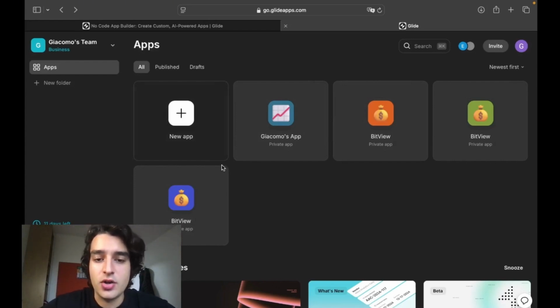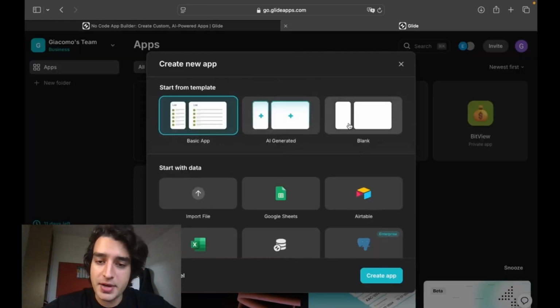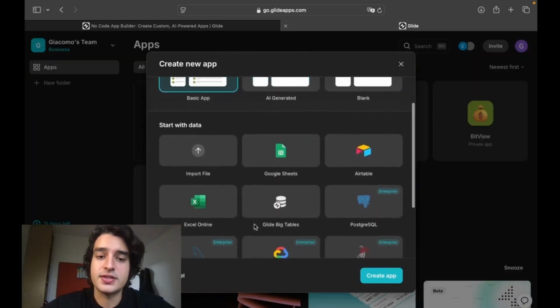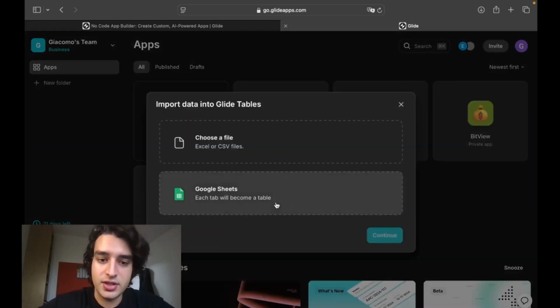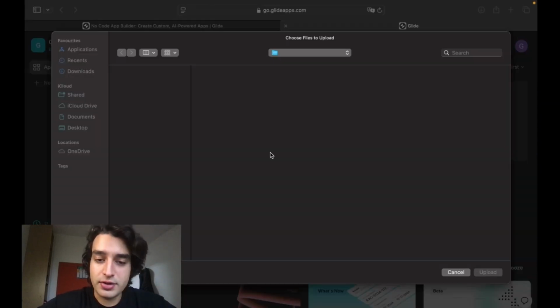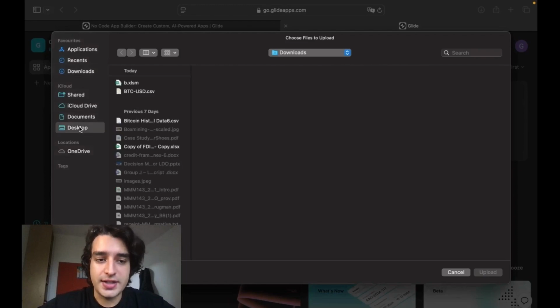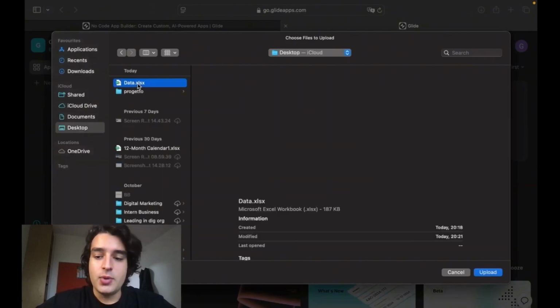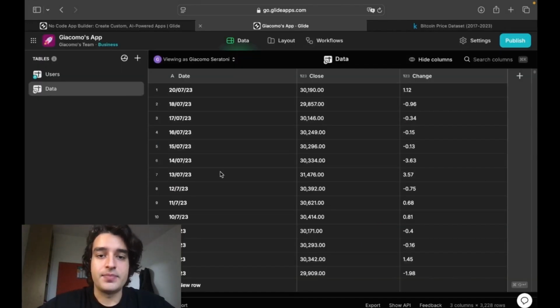You will click on new application and you can select if you want to start with a blank page or import some data. You just click import some file, which is the file that you just created on Excel. You would just click continue and choose a file Excel. You'll go on your directory of your computer and click the file that you just created and click upload. Once you click upload, Glide application will teleport you directly to the data view.